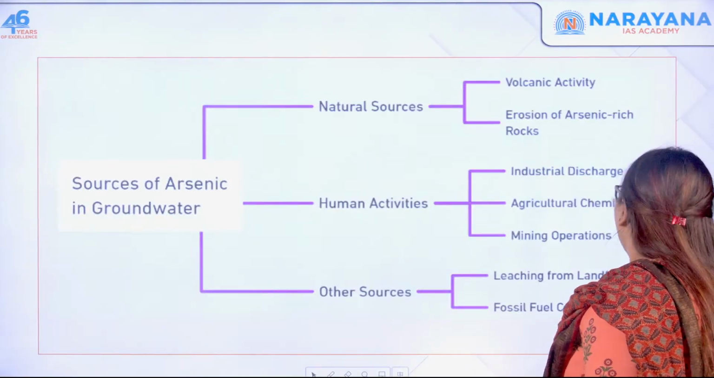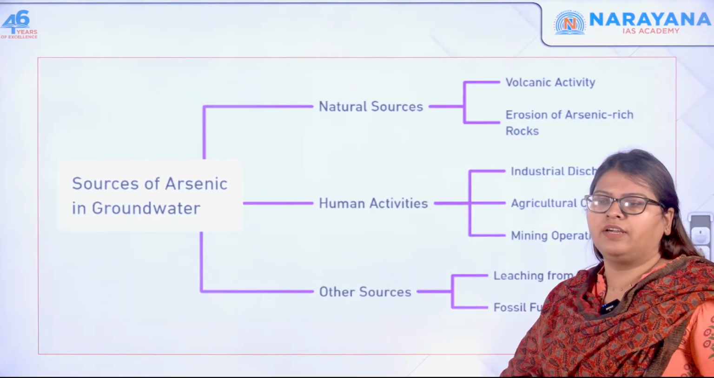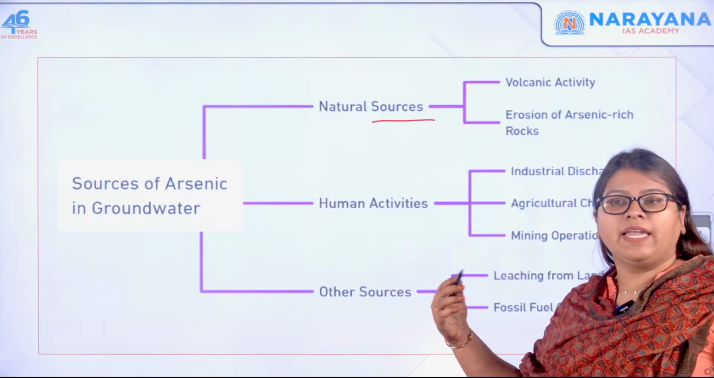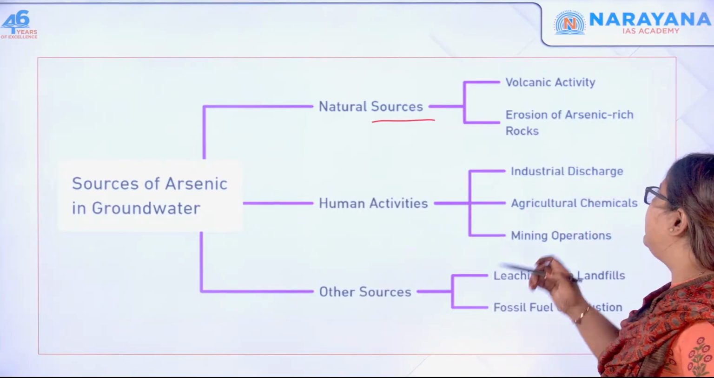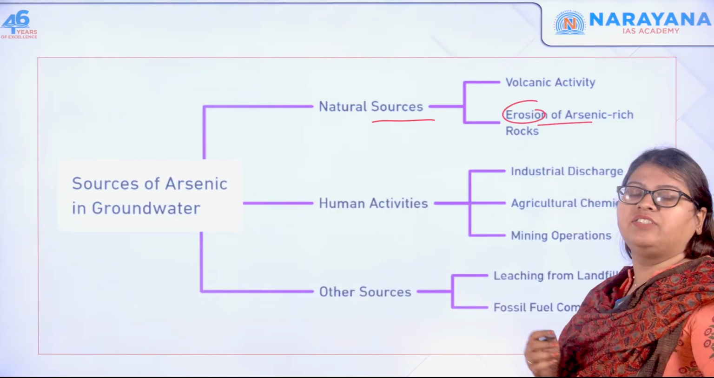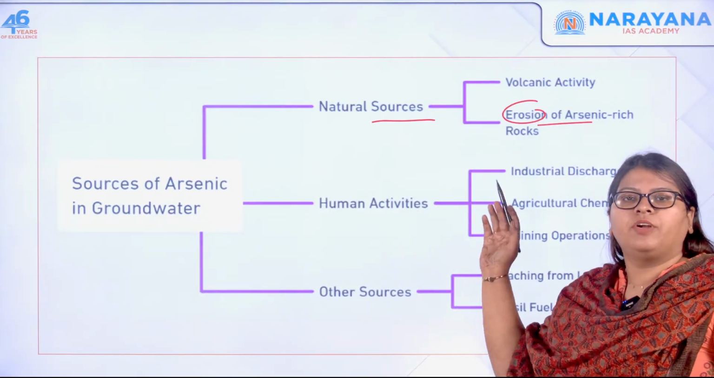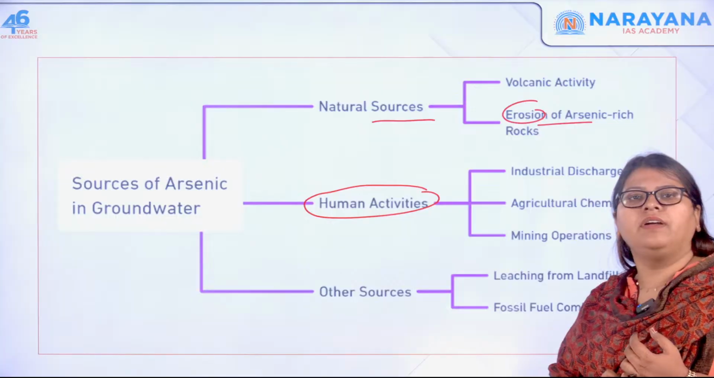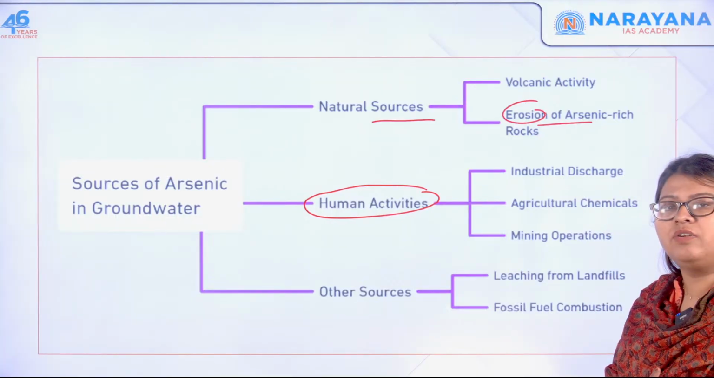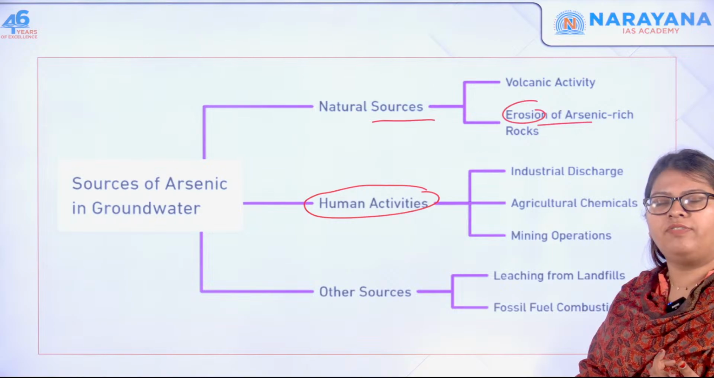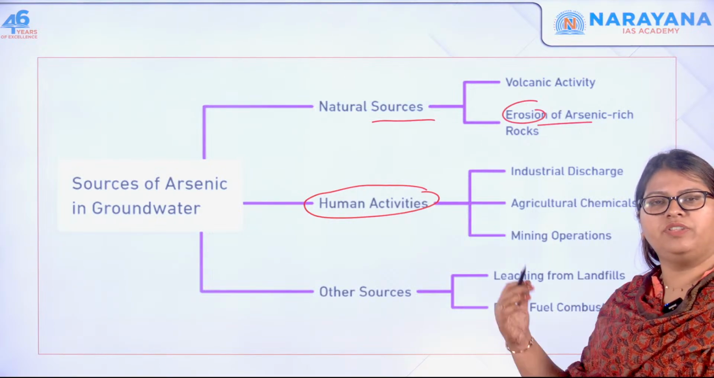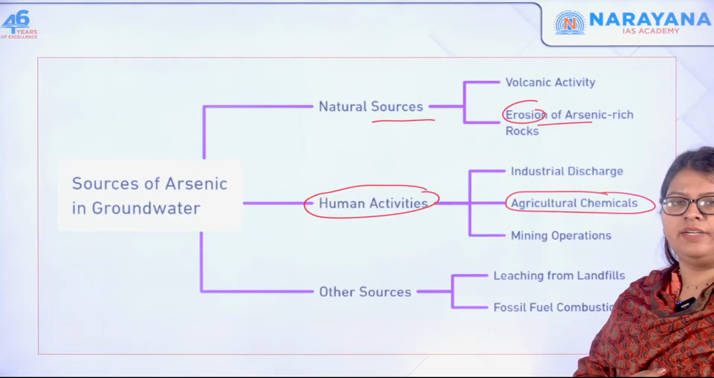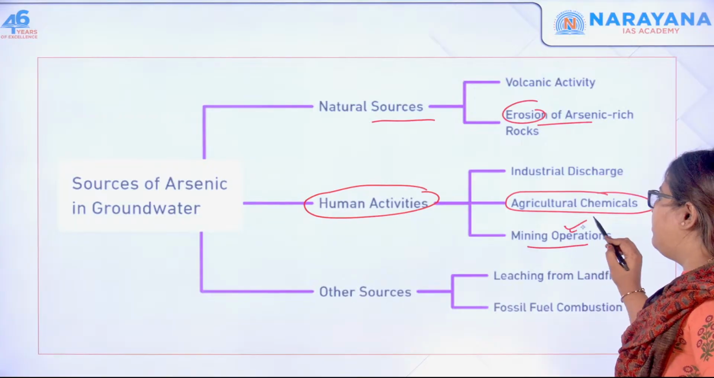Next, moving forward, we will see sources of arsenic in groundwater. What are the different sources? Of course, natural sources, because of volcanic activity, and erosion of arsenic-rich rocks or weathering phenomena, because of which arsenic gets released. Next, human activities. The first one is industrial activities, and also when you use more fertilizers with inorganic compounds, agriculture chemicals also result in arsenic contamination of groundwater. And finally, mining operations.